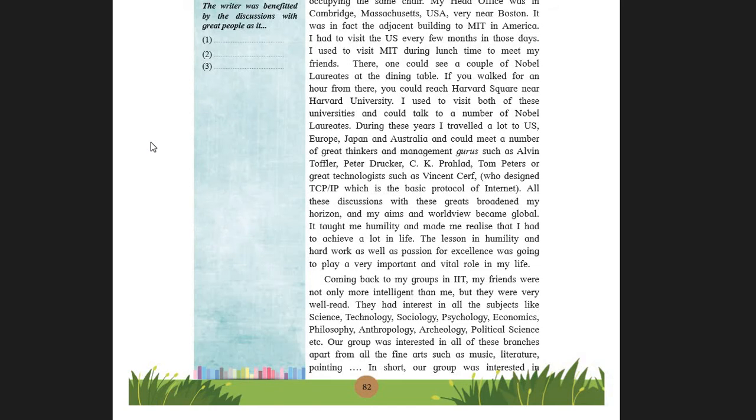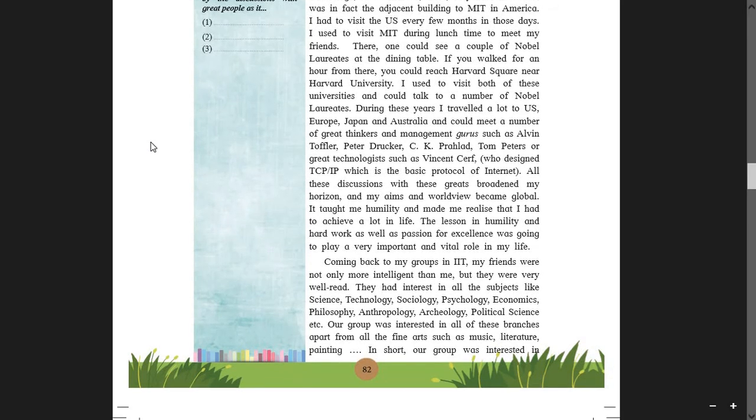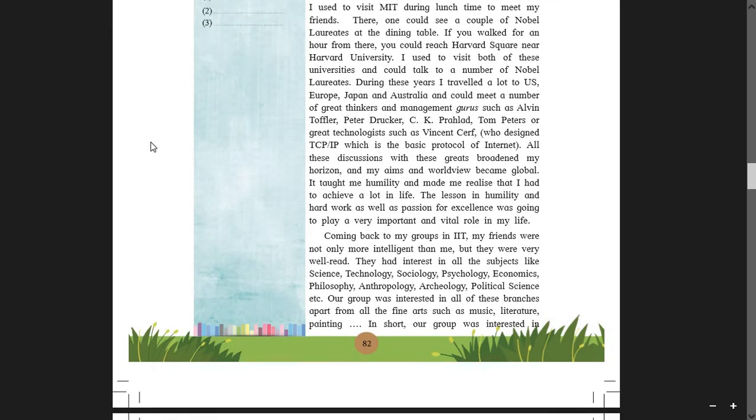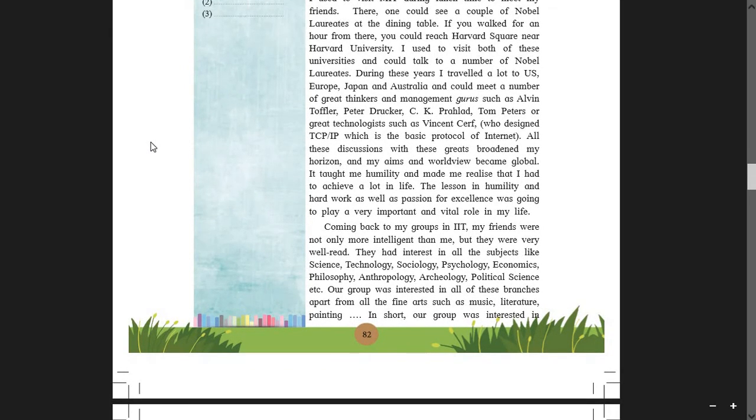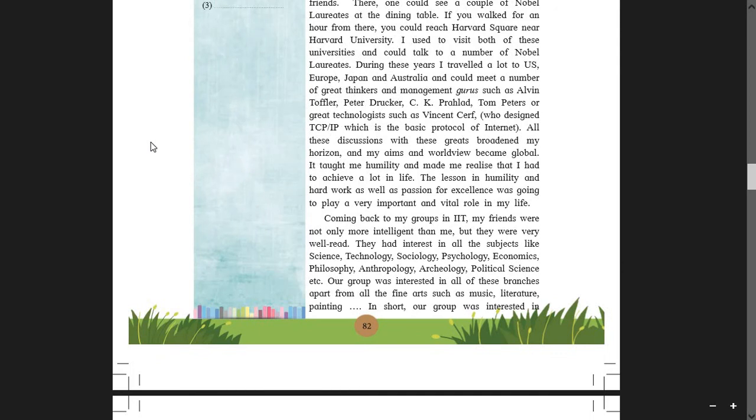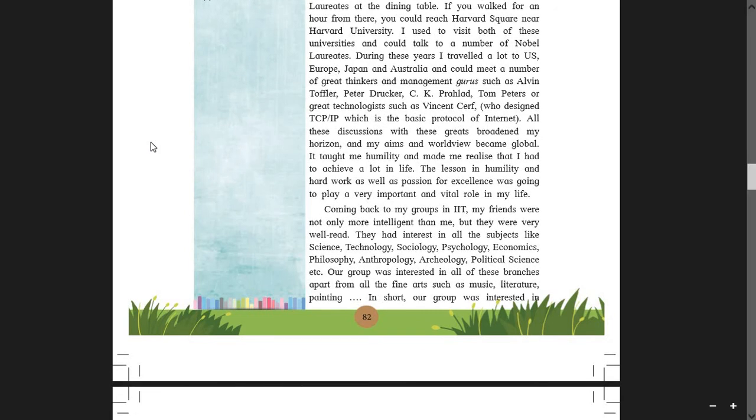Okay, means it added to his knowledge as well. When he met these people, it added to his knowledge and it broadened his horizons, means his thinking capacities. He's rich, and my aims and worldview became global. Yes. Now here we get to know that the writer started working at the global level. It taught me humility. Humility means to be very modest, humble, polite. It taught me humility and made me realize that I had to achieve a lot in life.